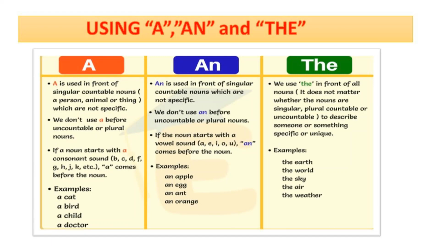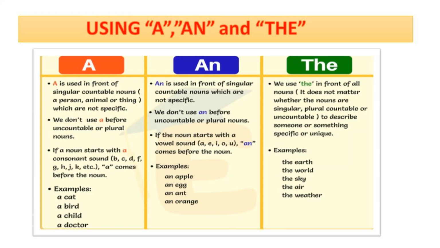Using a, an and the. A is used in front of singular countable nouns, a person, animal or thing, which are not specific. We don't use a before uncountable or plural nouns. If a noun starts with a consonant sound, B, C, D, F, G, H, J, K, etc., a comes before the noun. Example, a cat, a bird, a child, a doctor.